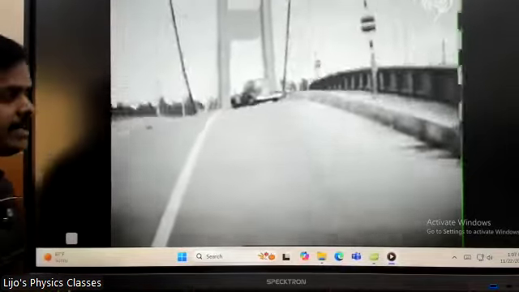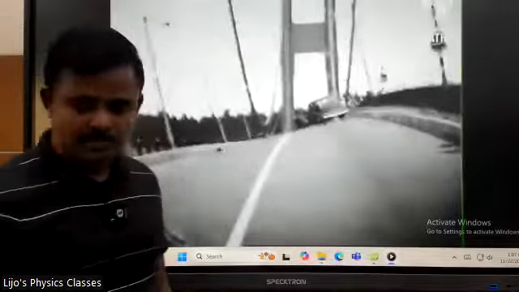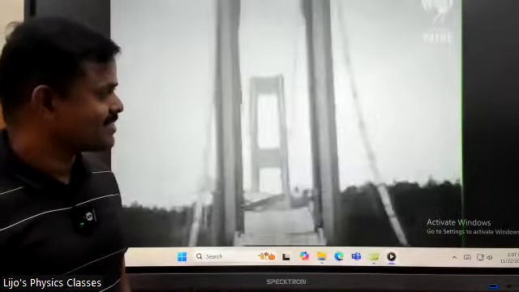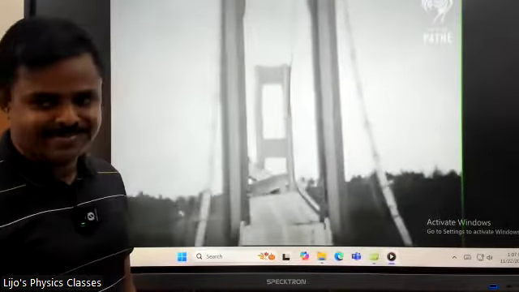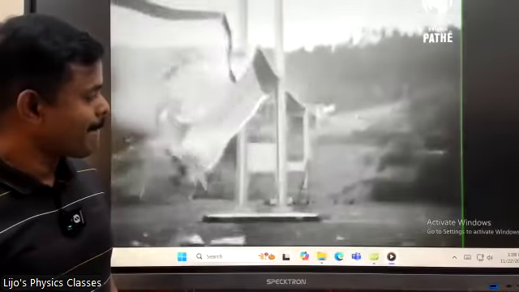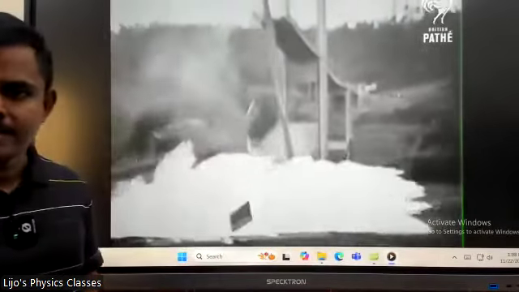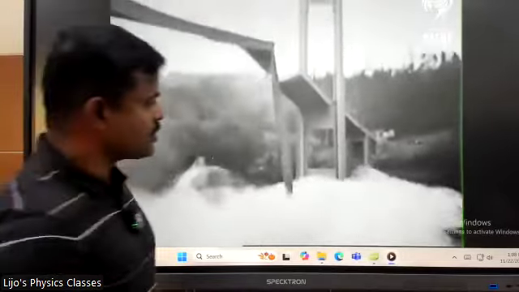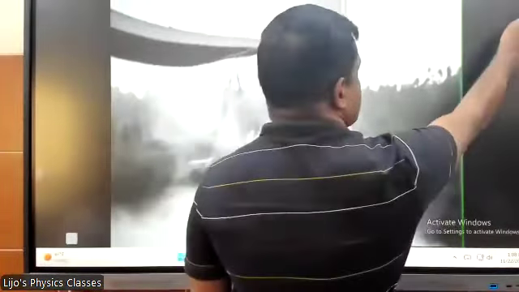It'll keep oscillating until resonance comes. Eventually it collapses at resonance frequency. Understood. And there was another one.